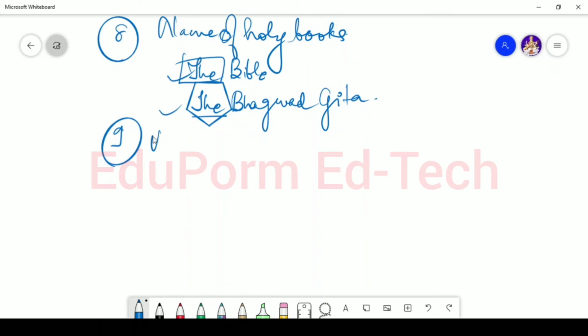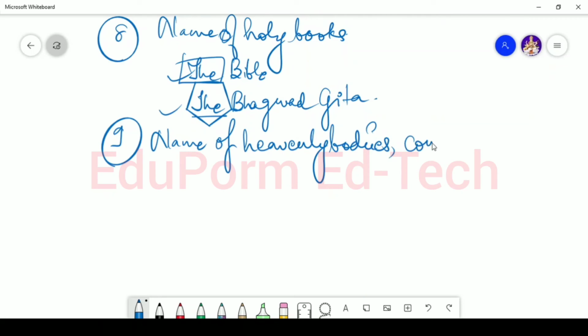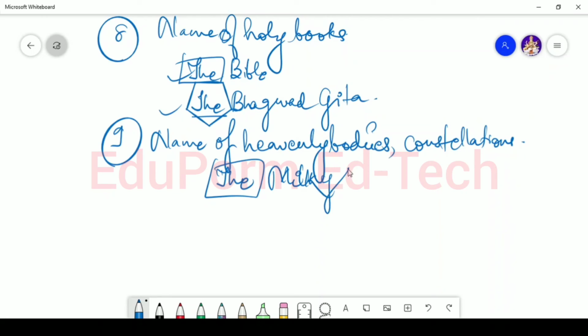Now what is the ninth use? When you talk about the names of heavenly bodies, the planets, solar system, the galaxies and all, constellations, in that case the is used. For example, the Milky Way galaxy.